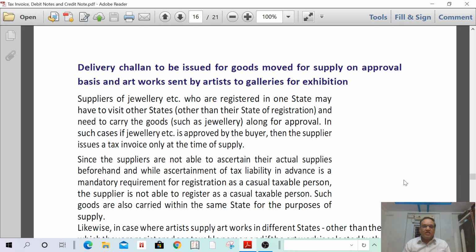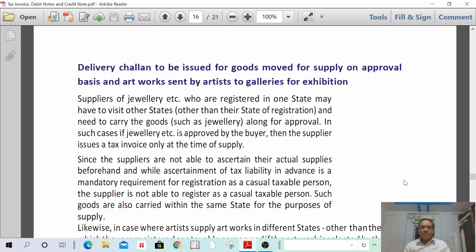Like that, artwork sent by an artist. The artist has painted some paintings. He has taken the paintings from Hyderabad to Mumbai. In such a case, first he has to issue a delivery challan, because first he has to exhibit such paintings in the exhibition conducted at Mumbai. Once any buyer accepts that painting, only then can he issue a tax invoice. Otherwise, he can take back the paintings.